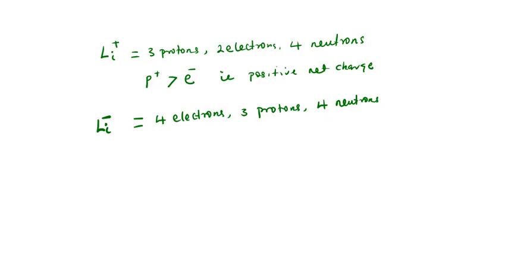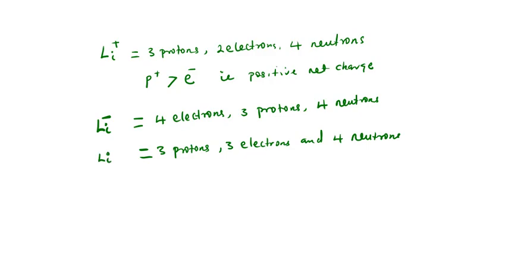Then what if we have 3 protons, 3 electrons, and possibly 4 neutrons? So which lithium are we going to have? Definitely we are going to have neutral lithium.